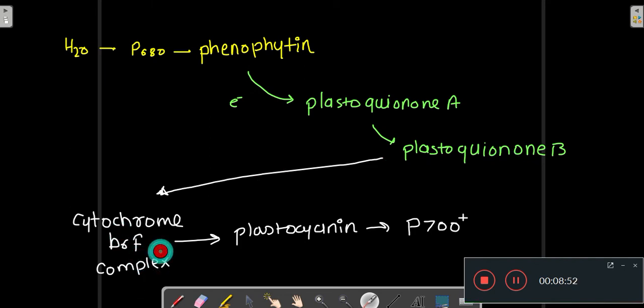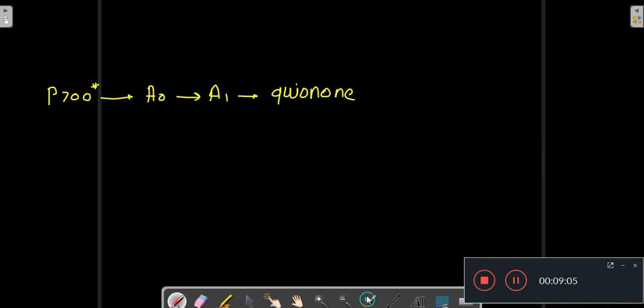From there the electron will go to plastocyanin, and from there it will go to P700, and it will reduce the P700 plus. Now from P700 the electrons will flow to A0, from A0 it will flow to A1, and from A1 it will flow to quinone. A0 is modified chlorophyll and A1 is phylloquinone.